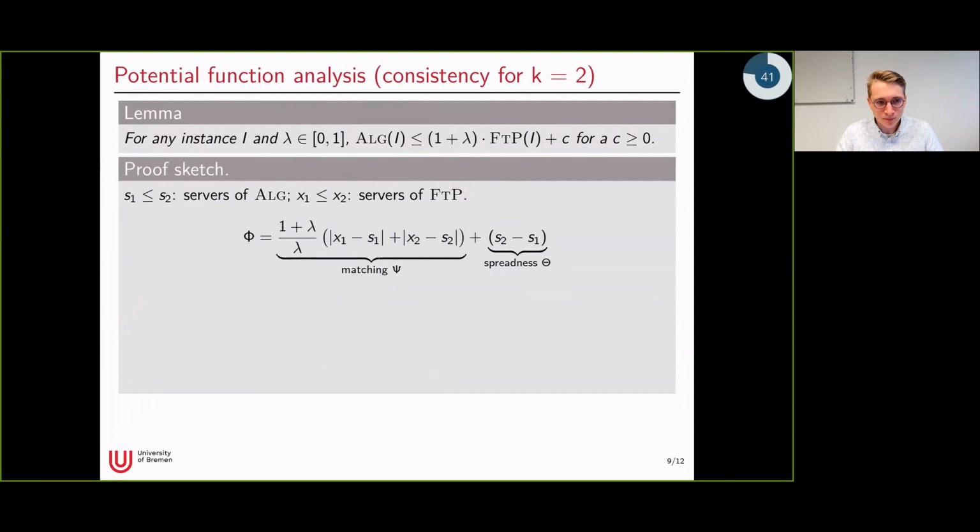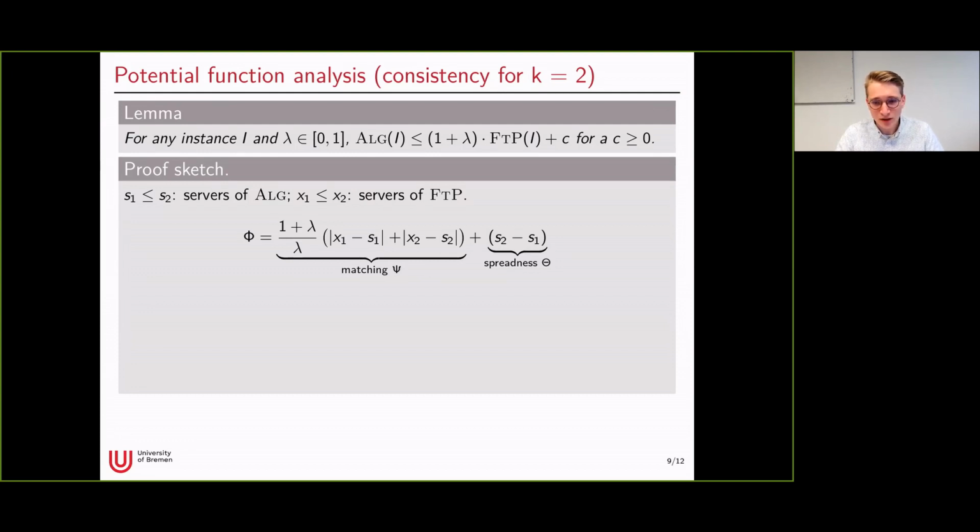Okay. Now let's quickly dive into the proof. So denote the servers of the algorithm by s1 and s2, and the servers of following the prediction by x1 and x2. Then we define the following potential function, which follows the classic style of having a matching part, where we compare the positions of the algorithm to the positions of FTP and scale this up using a factor depending on lambda.